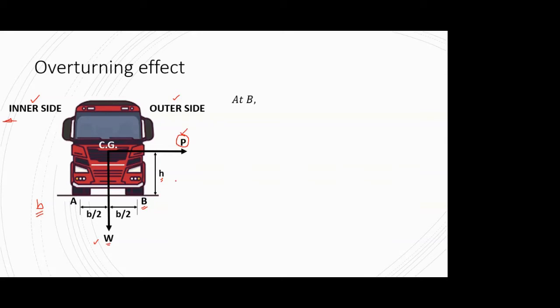You can just find out the moment about this point B. Why are we considering this point B? Because I told you that overturning will happen about the outer wheel. In this case, your B wheel is the outer wheel because it is on the outer side and away from the center. So that's why it's necessary to calculate the moments at B.